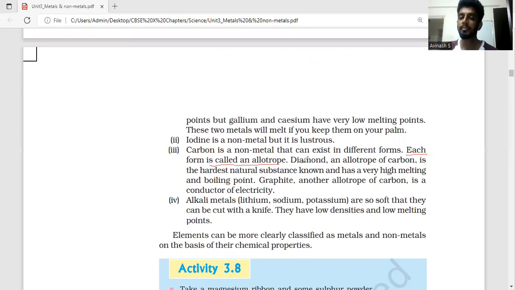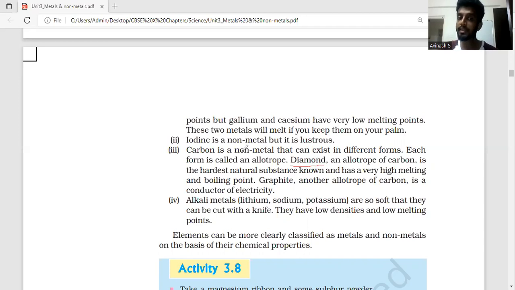So if you look at diamond, diamond is not an element. It's a form of carbon. When carbon is so hard and so strongly bonded, then it's called diamond. When carbon is softly bonded, then it is called graphite. So depending upon how the carbon atoms are bonded structurally, we have different forms of carbon, and one of them is diamond.